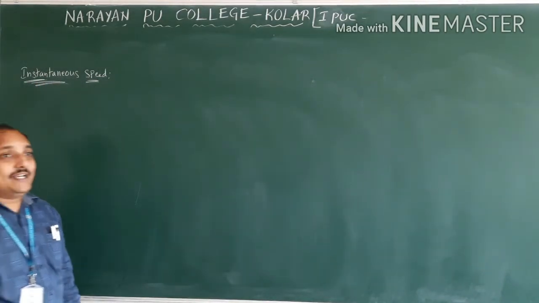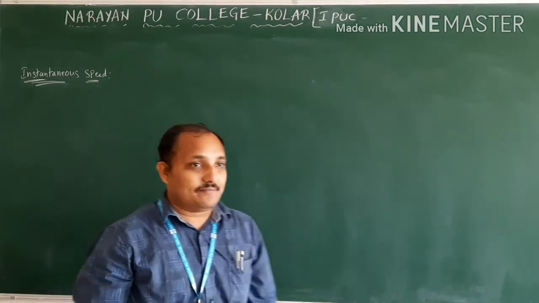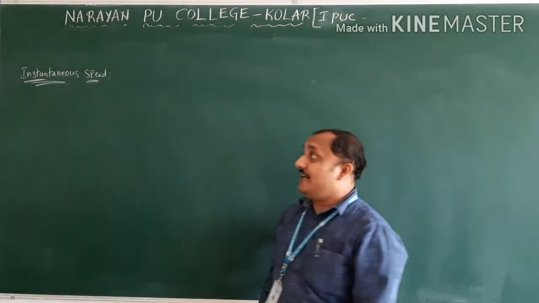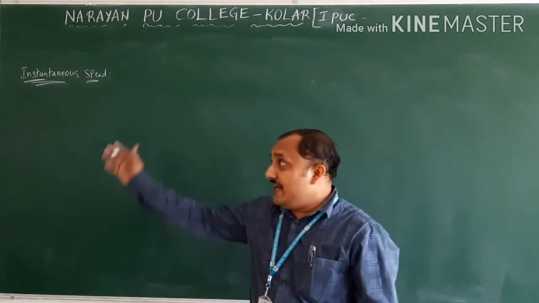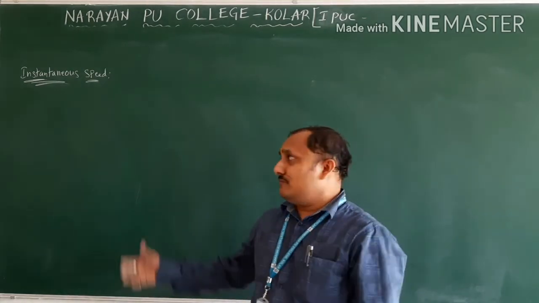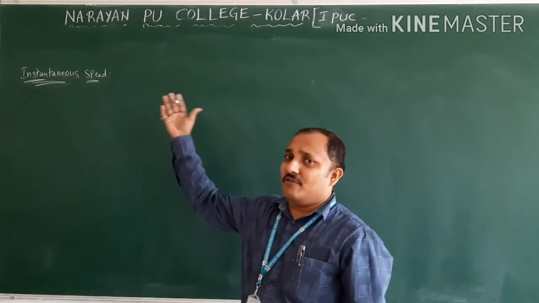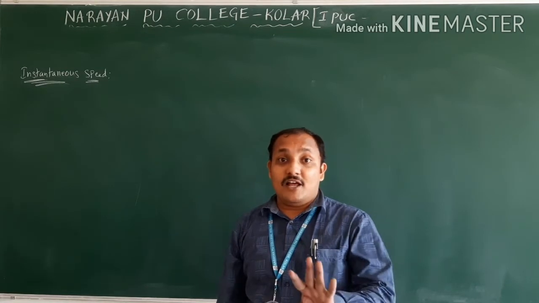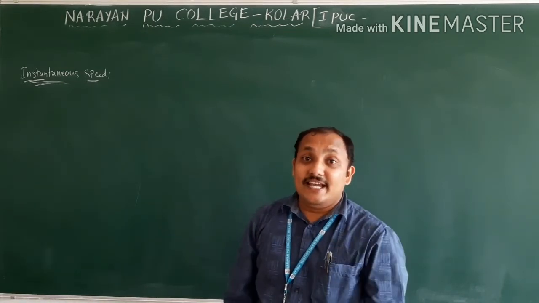The speed of the object at a particular instant of time is called instantaneous speed. That one we will write as instantaneous velocity. How will we say it? The velocity of the object at a particular instant of time.